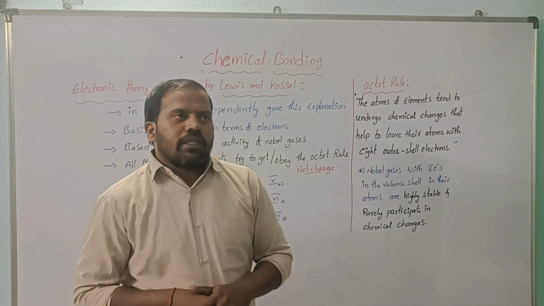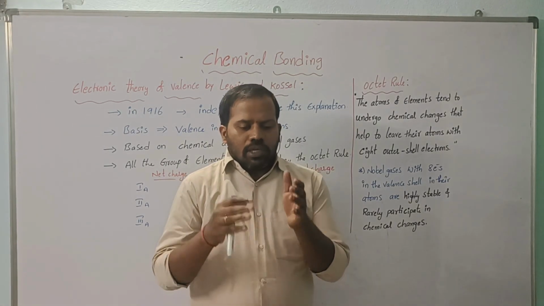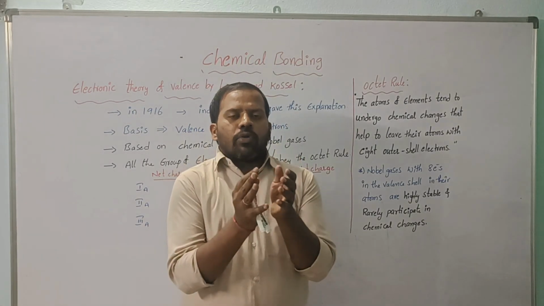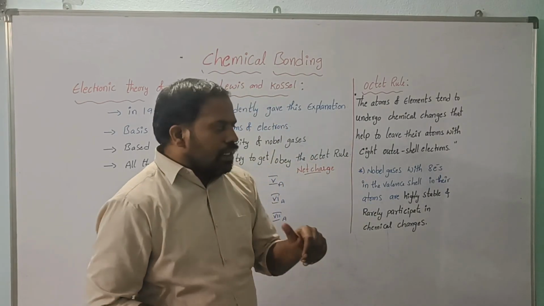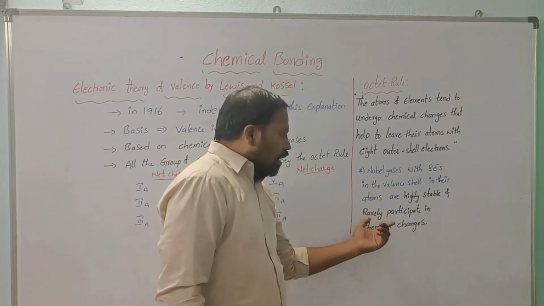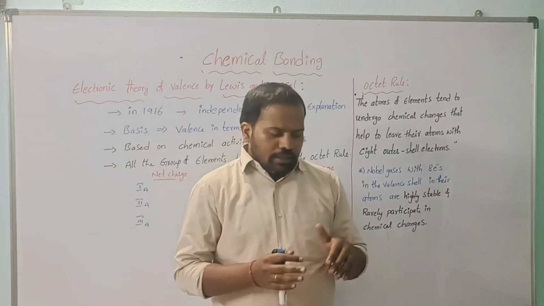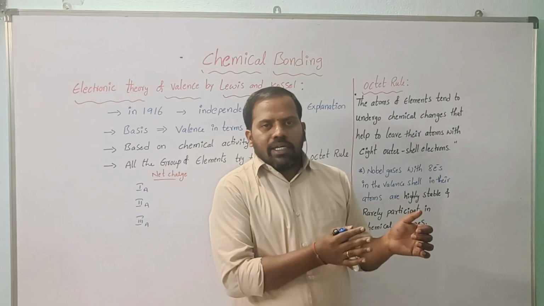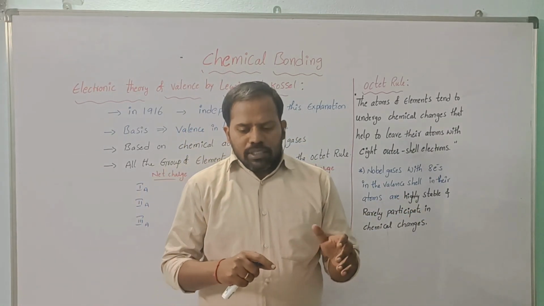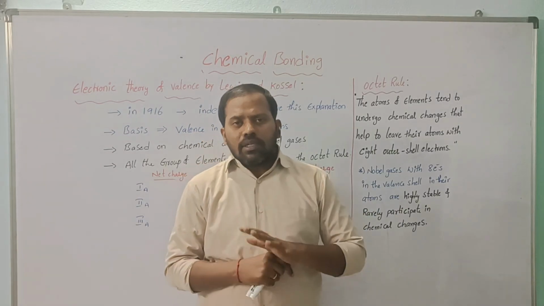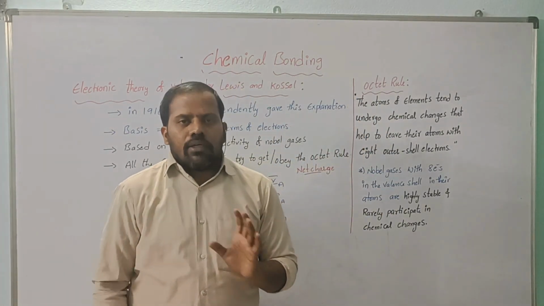They concluded that if any atom has 8 electrons in the valency shell, the outermost shell, that atom is stable, highly stable, and rarely participates in chemical changes. Meaning if the outermost shell is filled with 8 electrons, it cannot be involved in bond formation. It cannot further lose or further gain. So this rule can be stated as the octet rule.